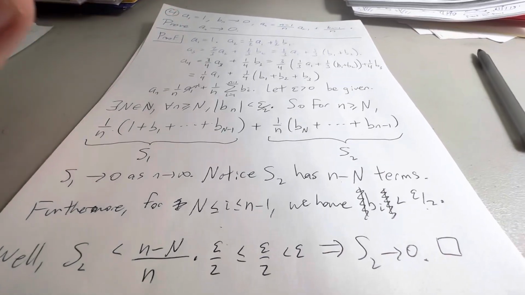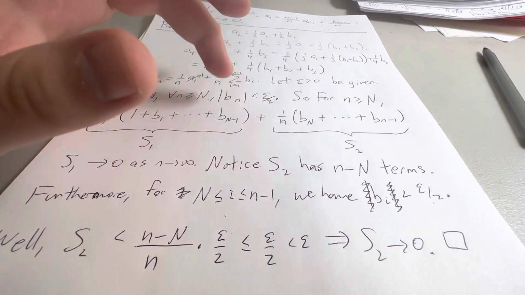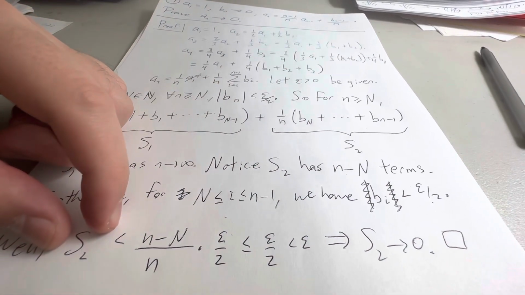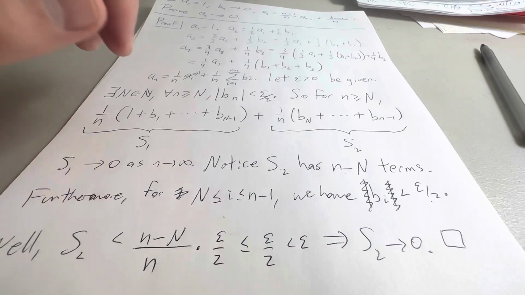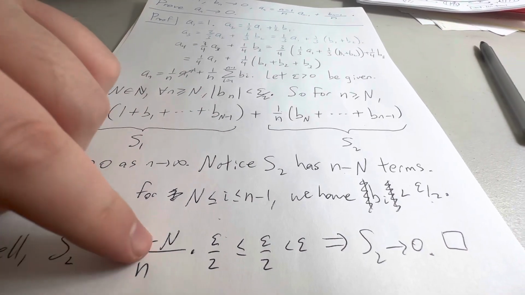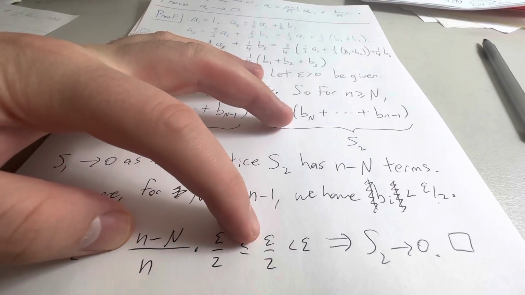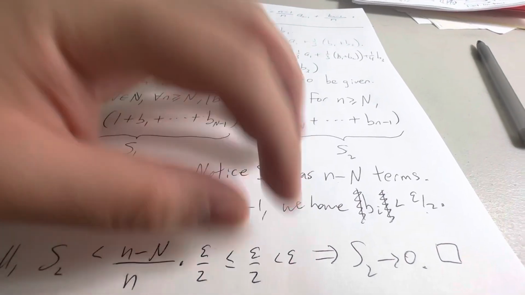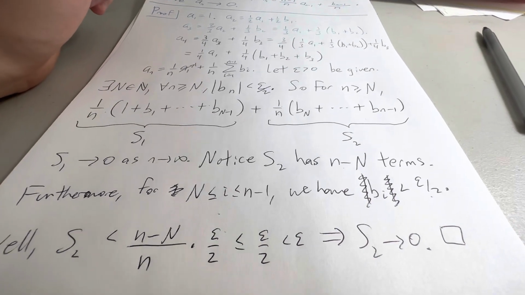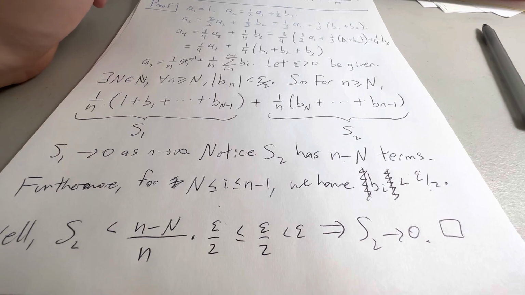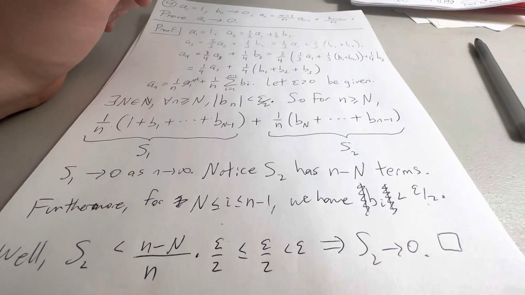The only part here that I'm a little bit sketchy on is choosing this guy up here so that I can say this down here. Because I do know that this S2 has to be bounded above by this epsilon. And I know that this value here is less than 1. So I get this value here less than epsilon over 2. But there's just something about it that makes me a little queasy, and I can't really put my finger on it. But I think this is relatively good.